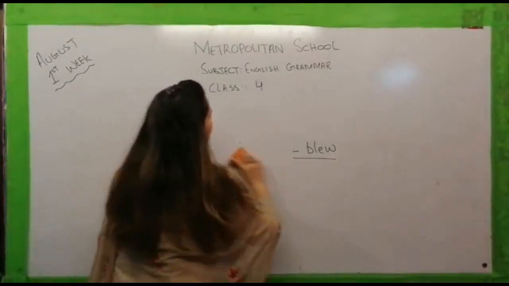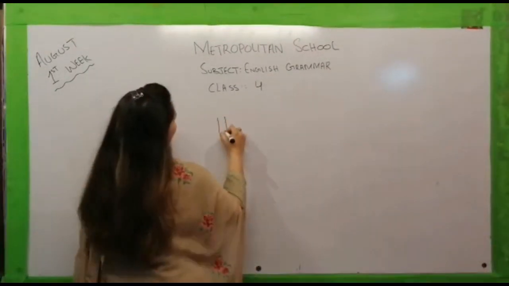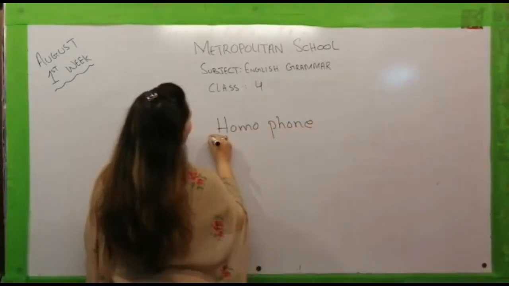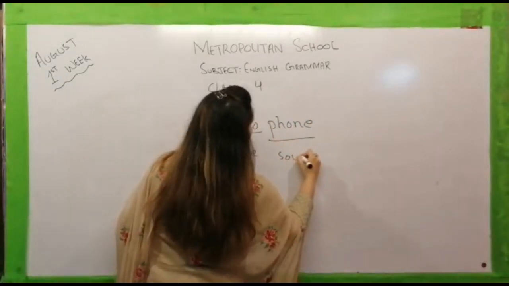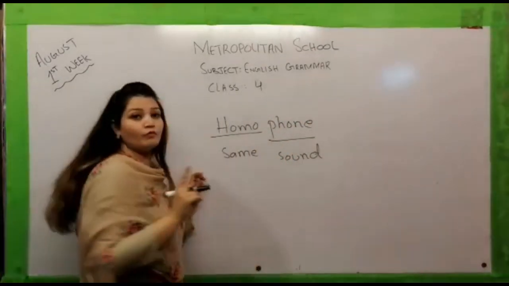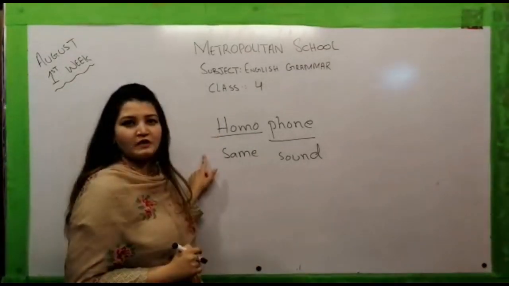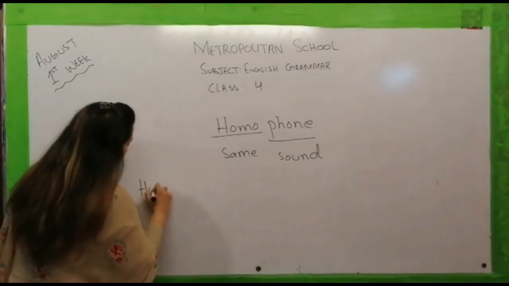Well, let's move towards the basic meanings of homophones. Homo means same and phone means sound. So the words which have the same sound can be called homophones. Now let's move towards the definition of homophones.